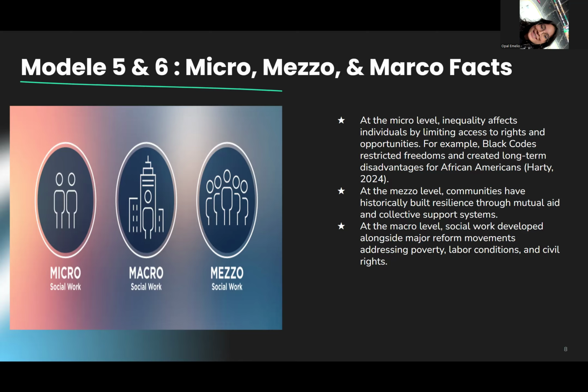These examples show that social problems exist at multiple levels and require different types of interventions. Understanding all three levels is important for creating meaningful and lasting change.